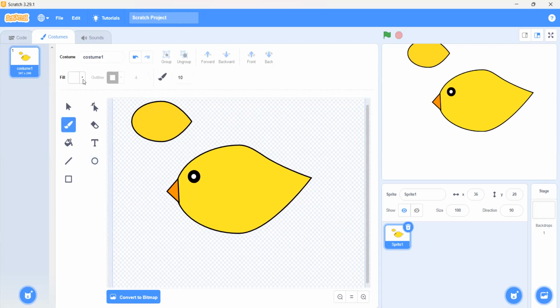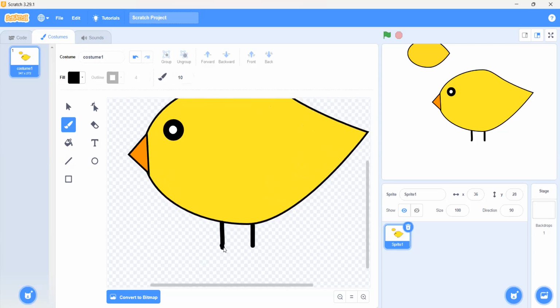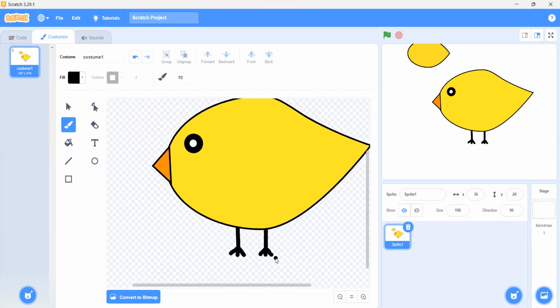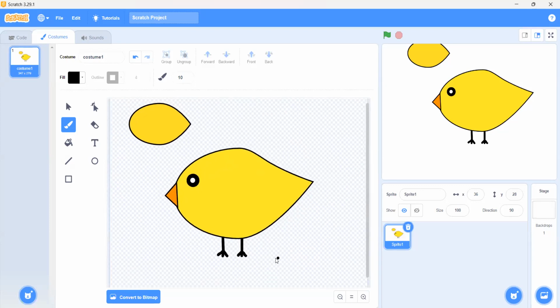We have to click on the paintbrush, choose the black color, and draw two legs. It's cute. How is it now? It's really cute.